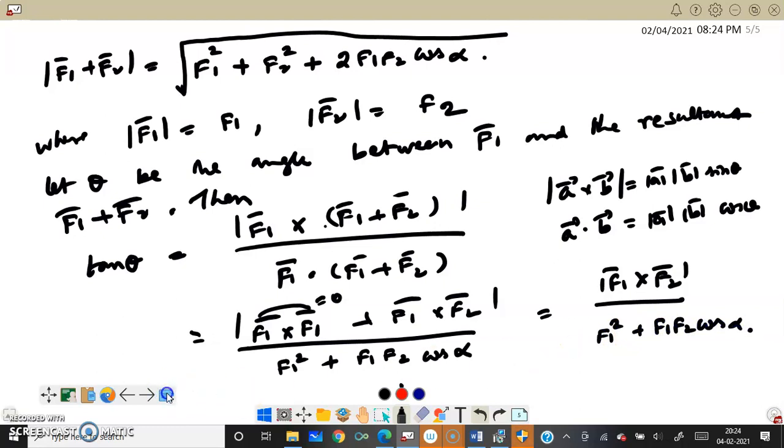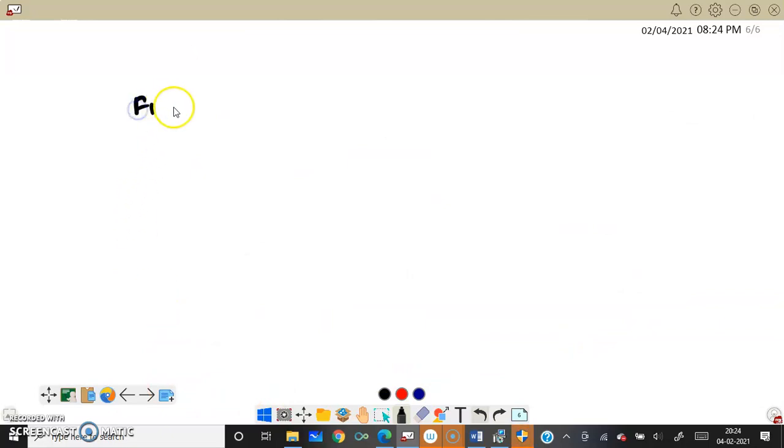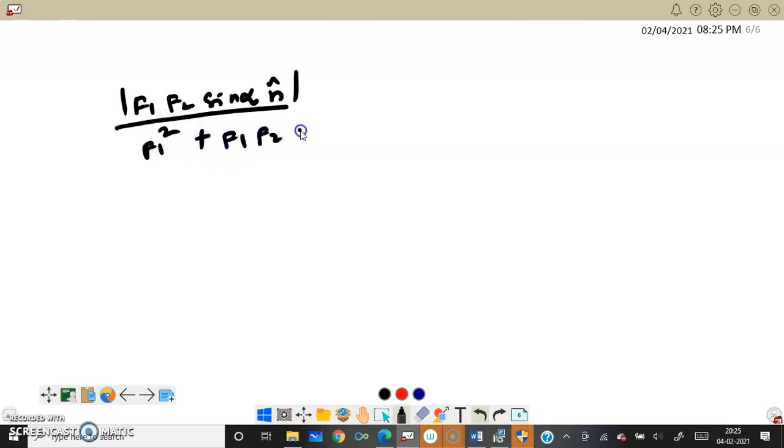What is F1 cross F2? That is modulus of F1 modulus of F2 sin of the angle between them, sin alpha into n cap, whose modulus divided by F1 square plus F1 F2 cos alpha, which is what we have seen in the previous board, right?